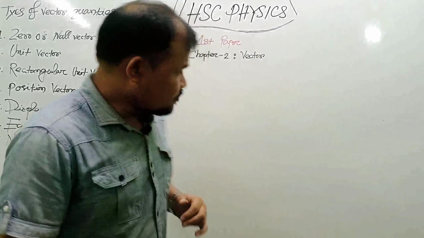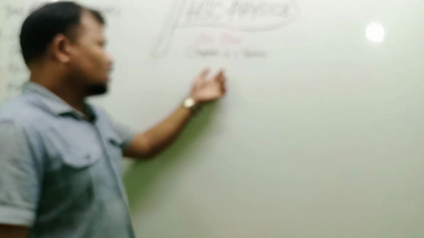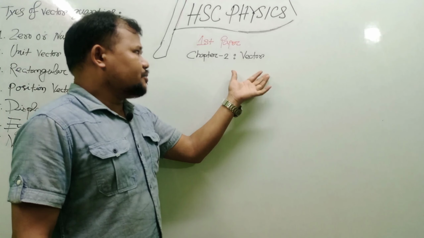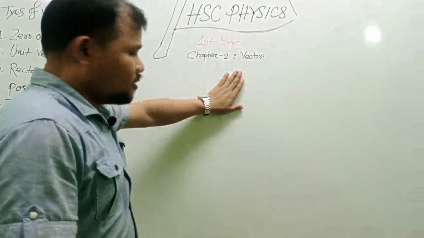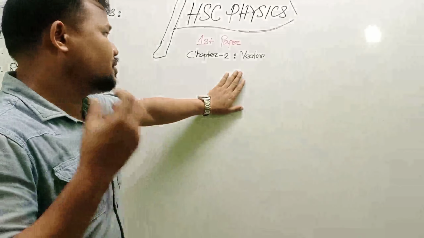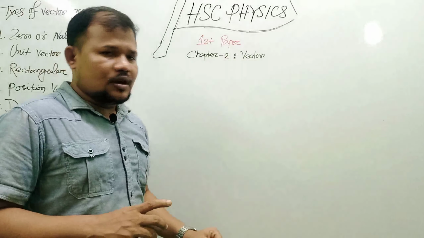Today I am talking about chapter number 2. The name of this chapter is vector. As the vector chapter is very important, all the basic things, all the basic topics, all the basic points are in this chapter.